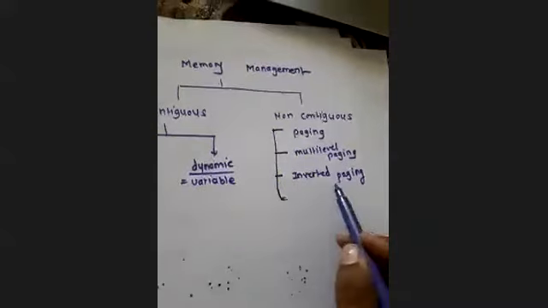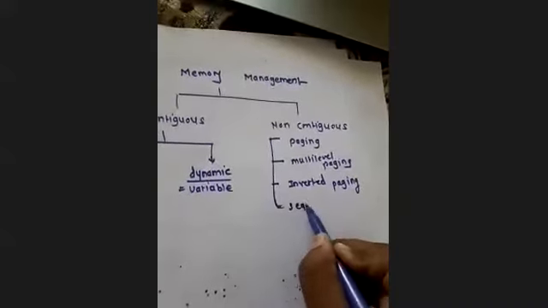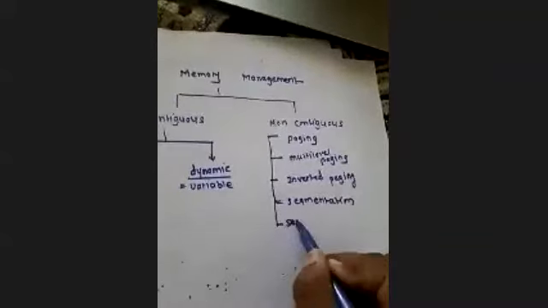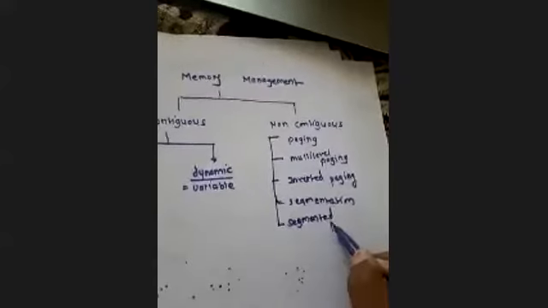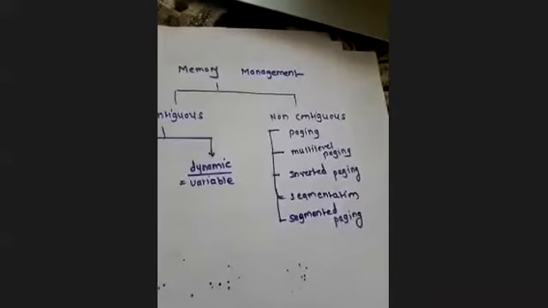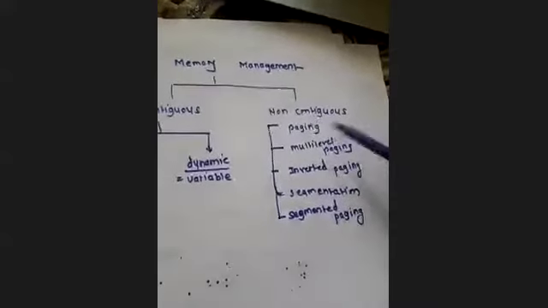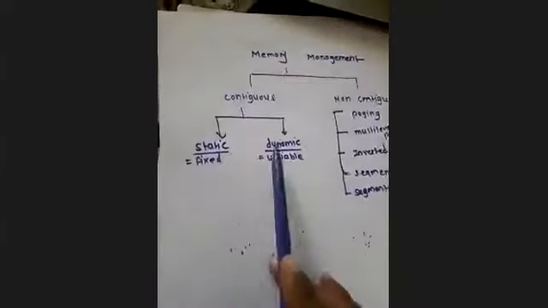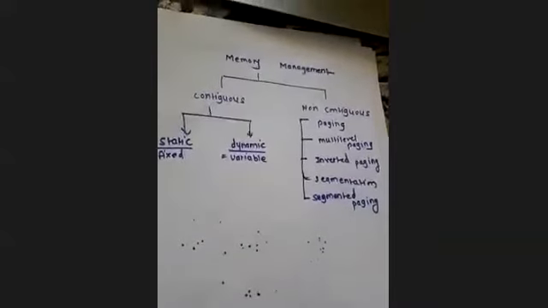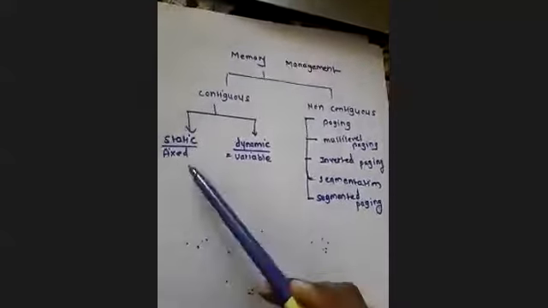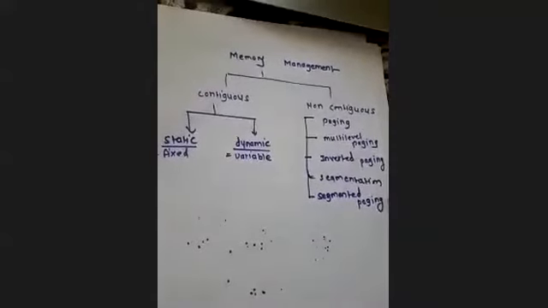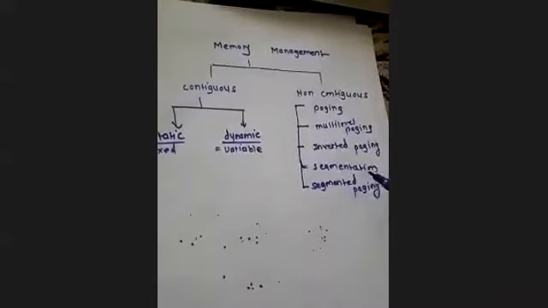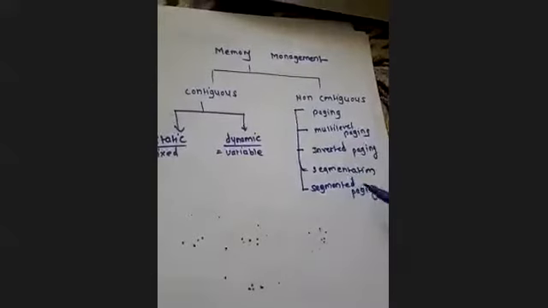Okay, so the third type is inverted paging. Then we have segmentation, and the last one, segmented paging. This is the part of the non-contiguous type of memory management, and this is contiguous, in which we have static and dynamic. We will be discussing all the methods one by one in the upcoming lectures or in today's session also. Currently, nowadays, we are using the types under the non-contiguous memory method.